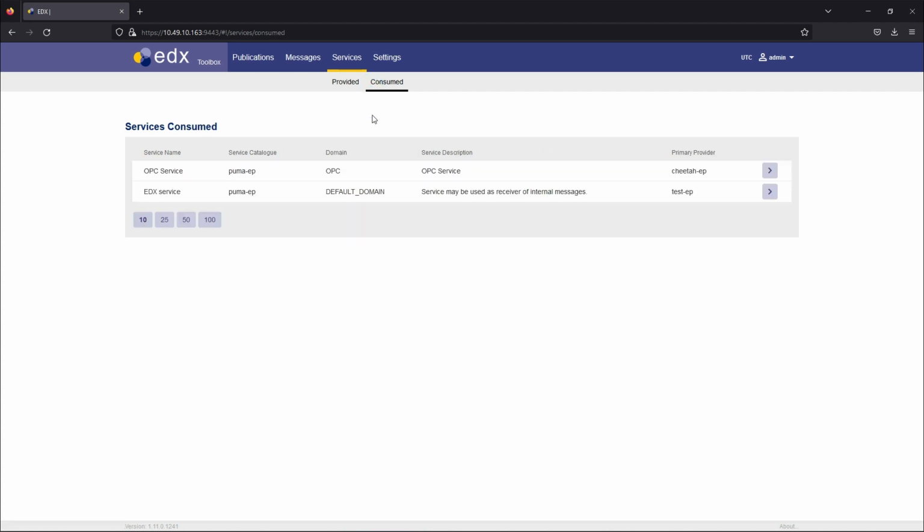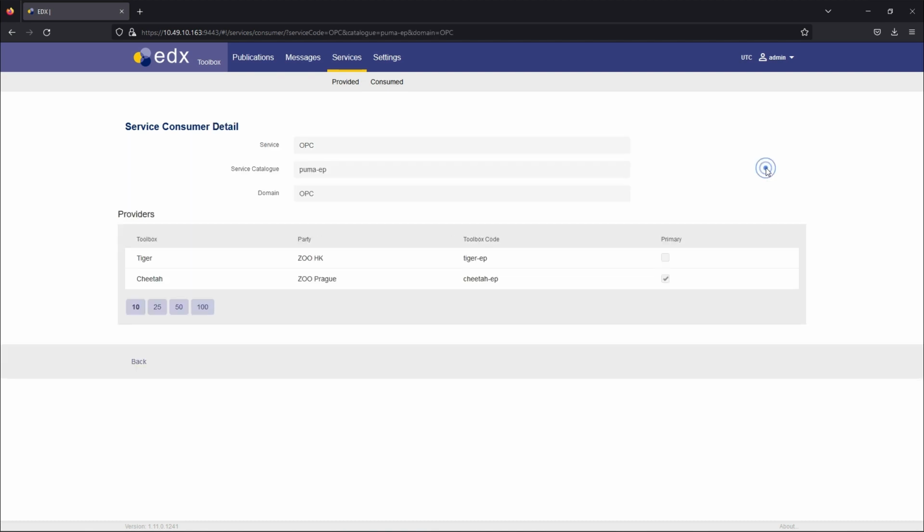Consumed page provides information about all consumed services with a possibility to display their detail. This table contains the same information as the Provided page, except for the primary provider required checkbox, which has been replaced by the primary provider code. Detail page provides additional information about the service, such as service code, service catalog, domain code, and most importantly, the list of service providers.